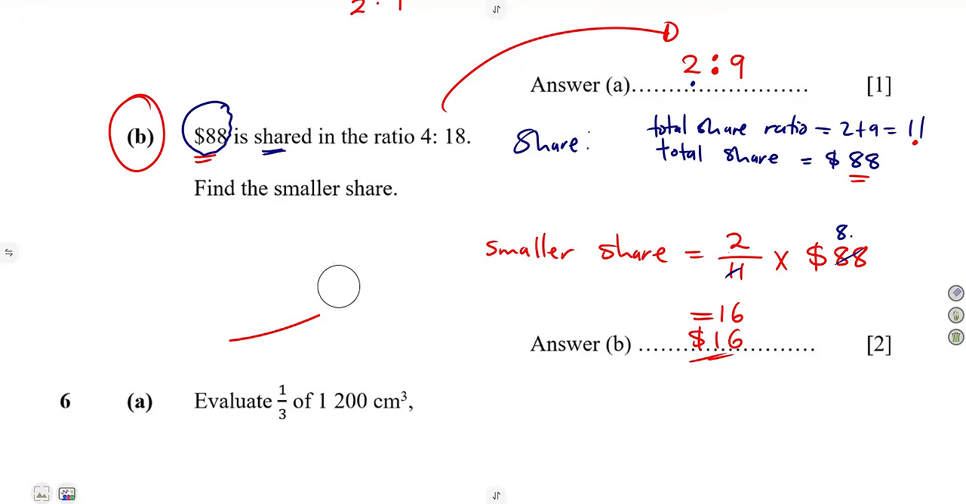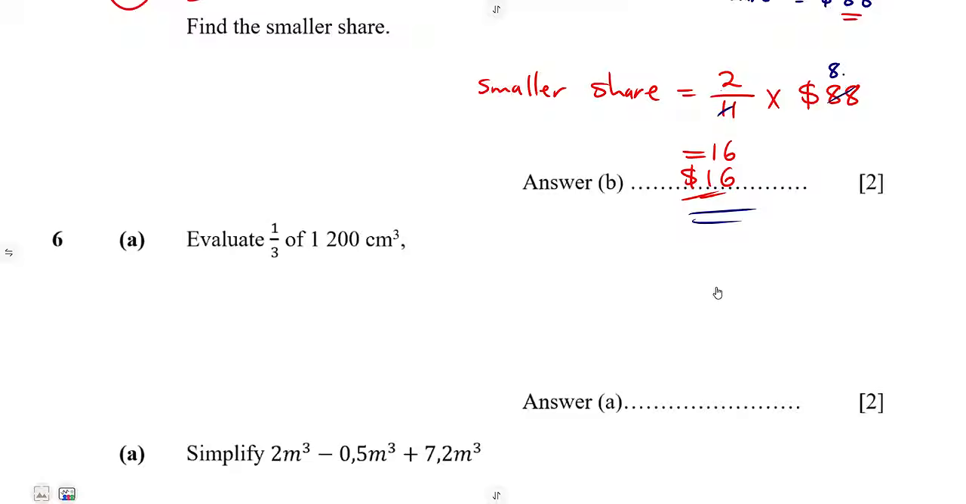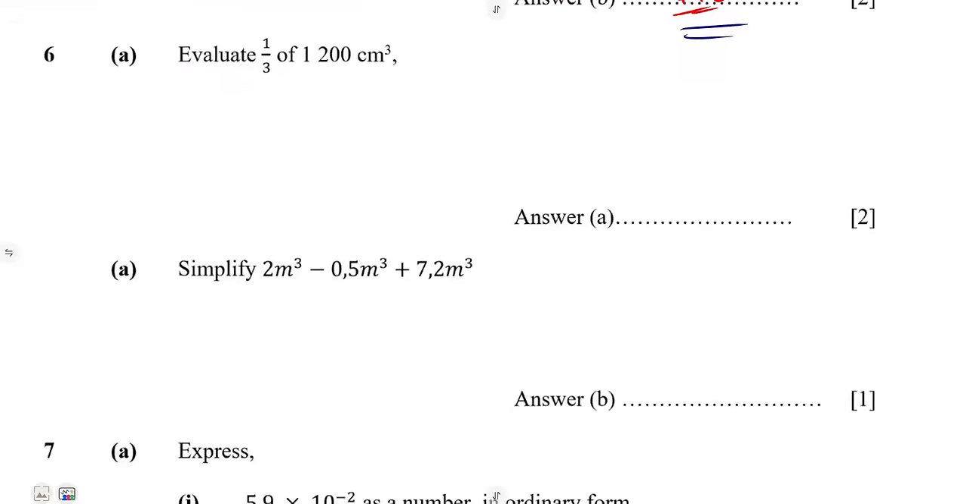But as for the smaller share, you take the smaller value in your ratio. It's the same even if you use 4:18: the smaller is 4, but you have to add 4 plus 18 to find the total in terms of your ratio scale. You're going to have the same answer, which is $16.